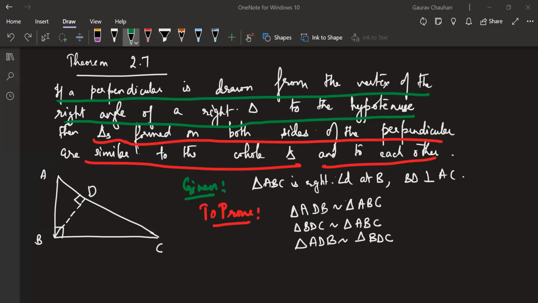So what I was saying, it's a very simple proof. Here we already have a 90 degree angle. Here we have a 90 degree angle. So in the small triangle, one angle is equal, angle A is equal, over. That's all. So it will be very, very simple for you to prove this.